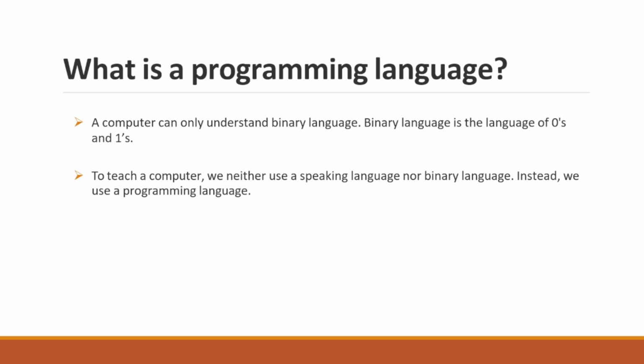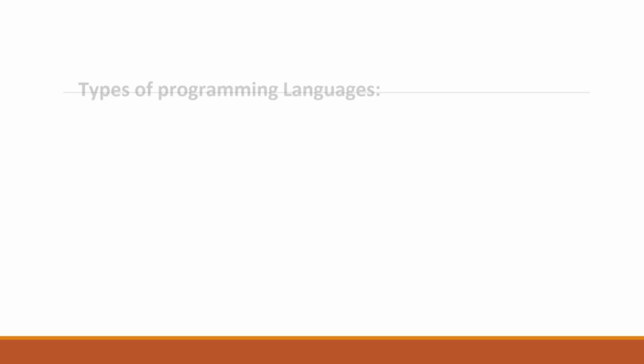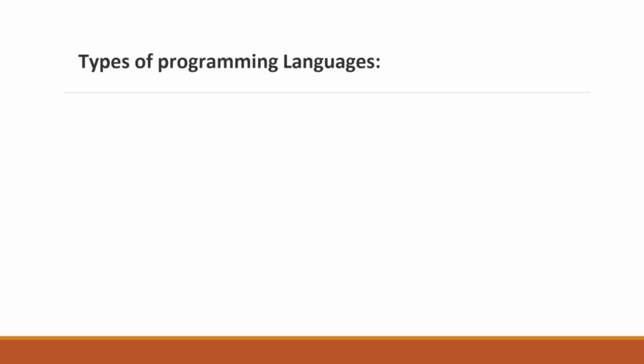Like we have C, C++, Java. After that, Python is developed. A programming language is like the common language between users and the computer. That is very common language. So here next, here we have types of programming language.